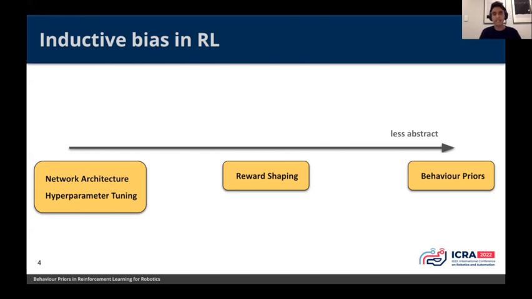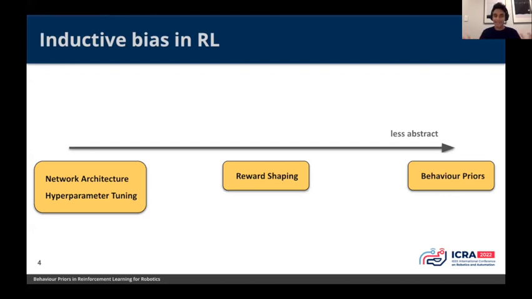A little less abstract is reward shaping. Now we're getting a bit more intuition into how we can induce this prior knowledge to solve the particular task. In reward shaping, we're creating a dense reward where the agent can get some feedback from the environment at almost every step that it takes, until eventually it's guided towards solving the task. And then at the least abstract part of this spectrum, we have this form of inductive bias known as behavior priors.